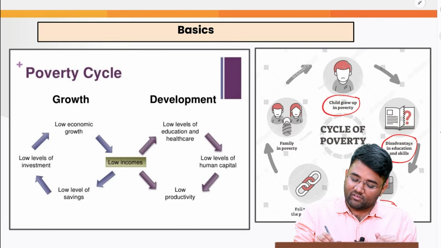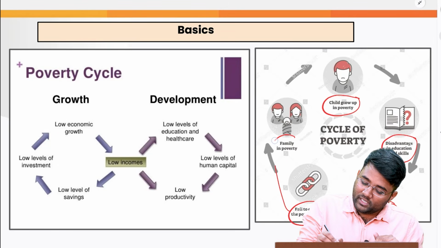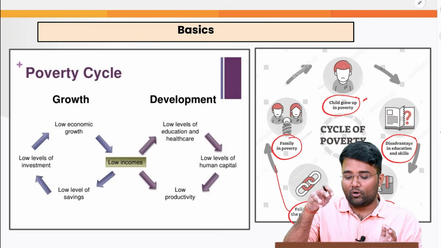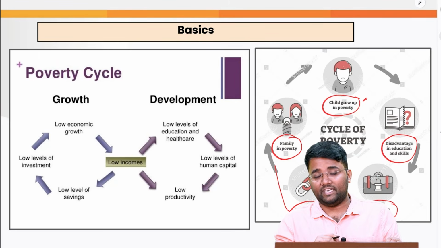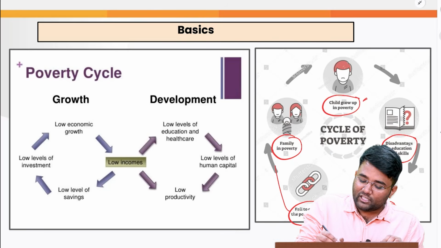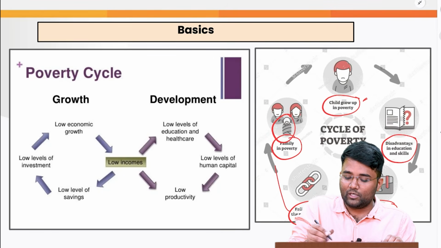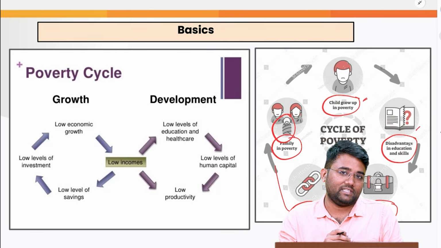And again, he will fail to escape the poverty cycle, and he will also be part of the next family, that is, after marrying, whatever age he or she attains, again the family will be in a poor condition, because the child will not have the proper resources based on which he can get the educational and skill facilities.